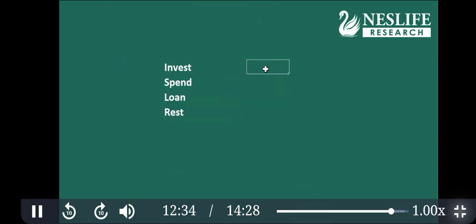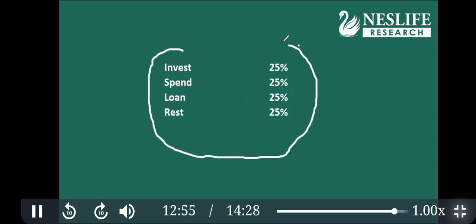So minimum 25% of post-tax income has to go to investment. Sure, it can be more than that as well, but minimum. And if you are taking a loan, your loan EMI should never be more than 25% of your income. So these are just simplified. There can be different personal variations. Just for simplicity, your income should be divided into these things. At least 25% of post-tax income should be invested. If you are not doing it, then you should start doing it.